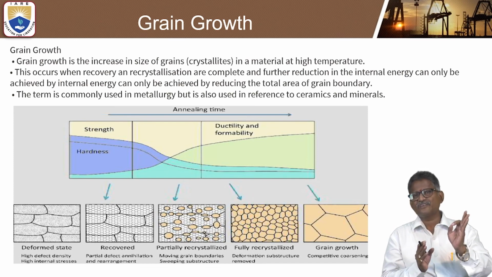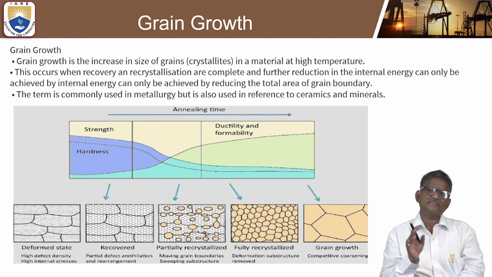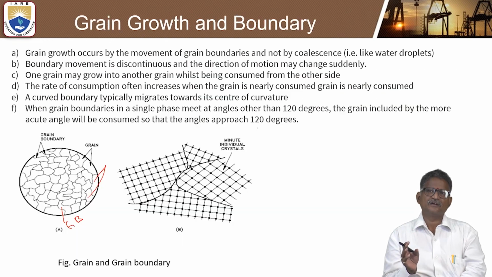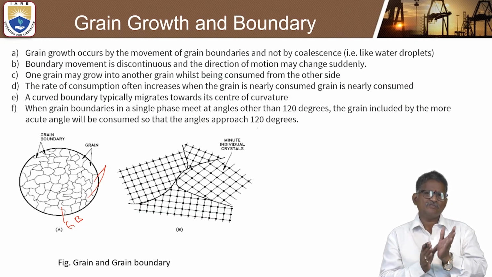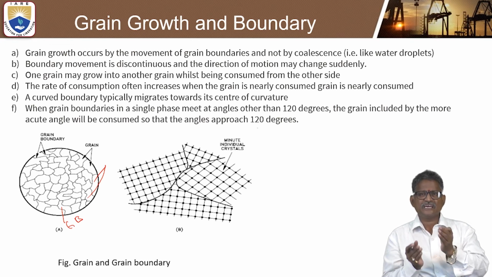For ferrous and non-ferrous metals it is sometimes difficult, but in ceramics and minerals this is a very important term. Grain growth will occur, and the grain boundary movement may be continuous or discontinuous, and the direction of the motion may change suddenly. These are also important, which I have explained.